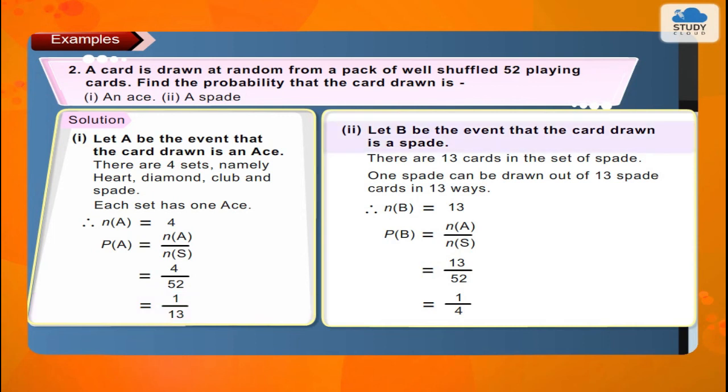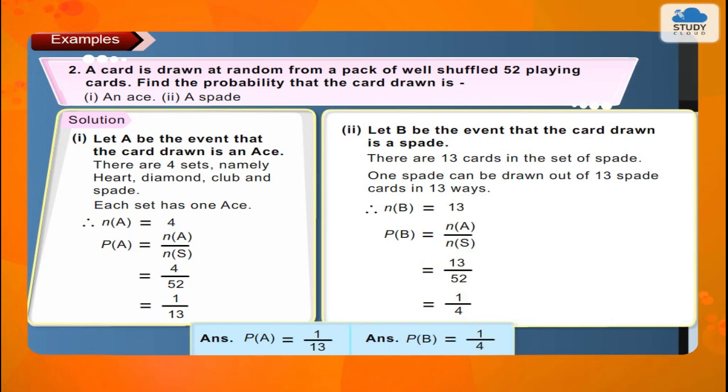2. Let B be the event that the card drawn is a spade. There are 13 cards in the suit of spade. One spade can be drawn out of 13 spade cards in 13 ways. n(B) = 13. P(B) = n(B) upon n(S) = 13 upon 52 = 1 upon 4. Answer: P(A) = 1 upon 13 and P(B) = 1 upon 4.